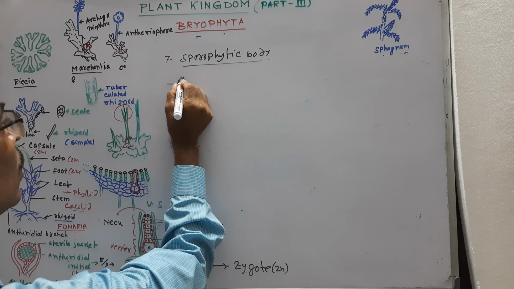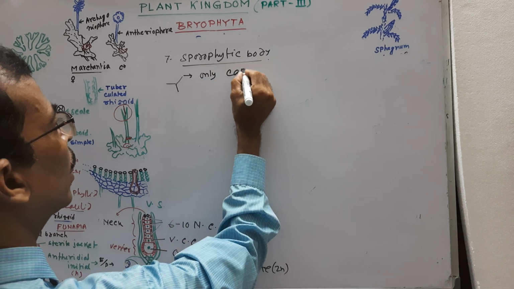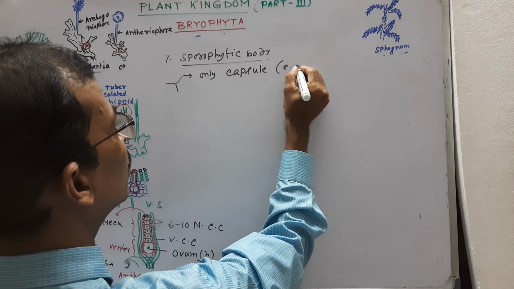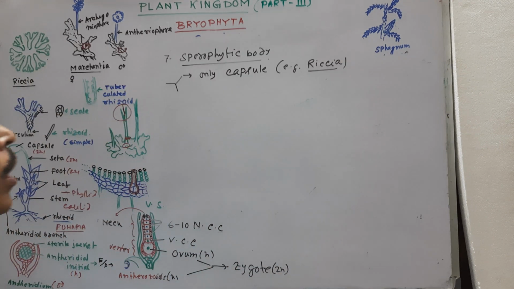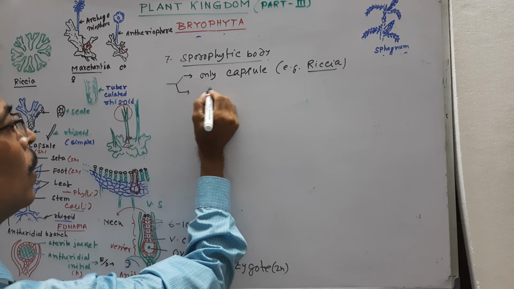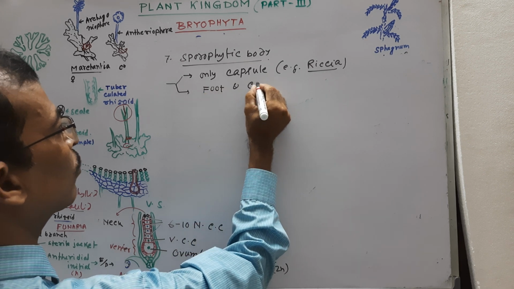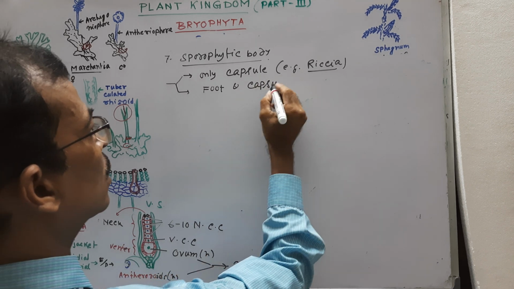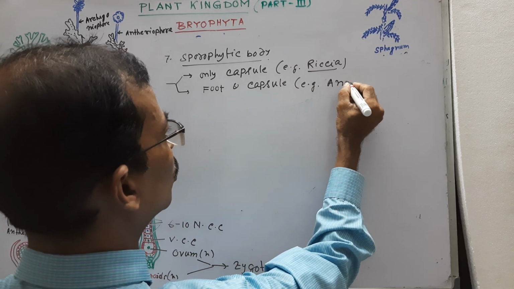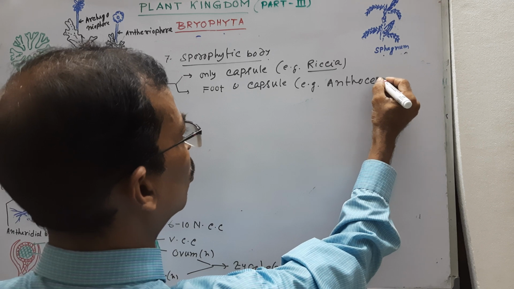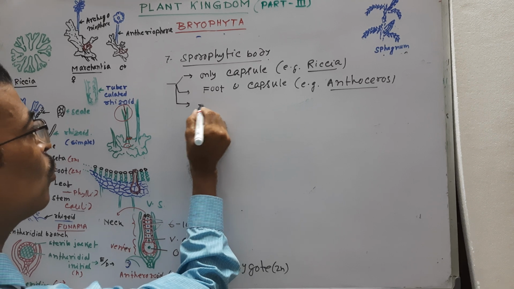It may consist of only a capsule, as found in Riccia, only capsule, and totally fertile. Just before, I have told you. Number two, it may consist of foot and capsule, no seta, foot and capsule. For example, Anthoceros. And it may consist of foot, seta and capsule.